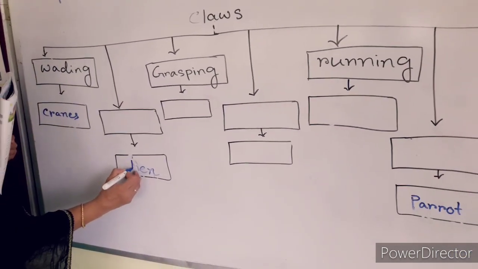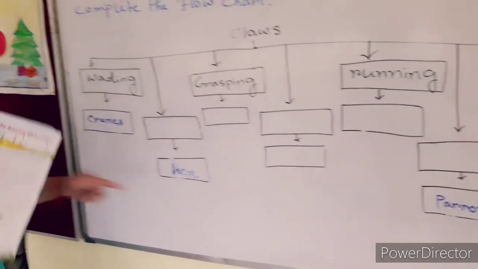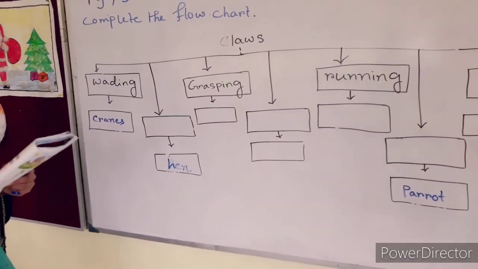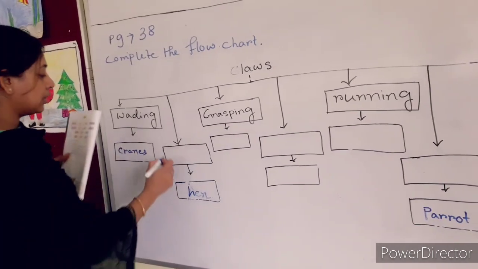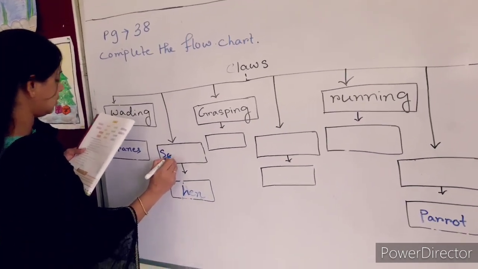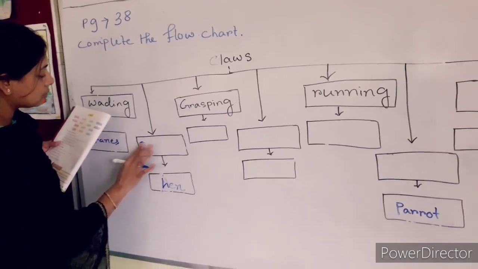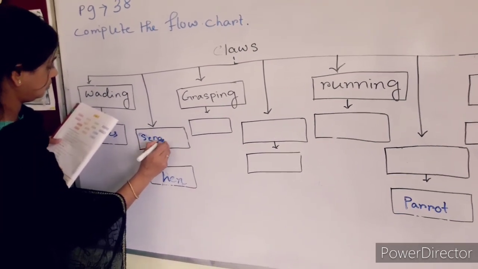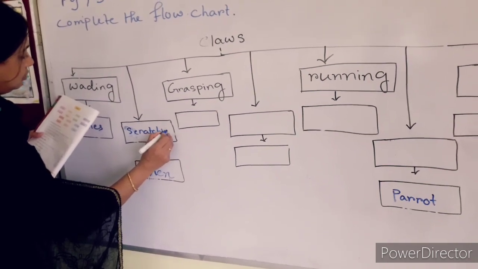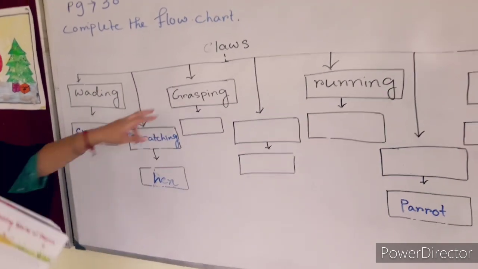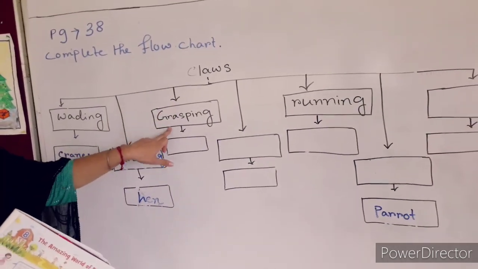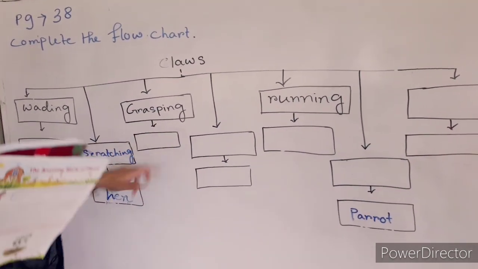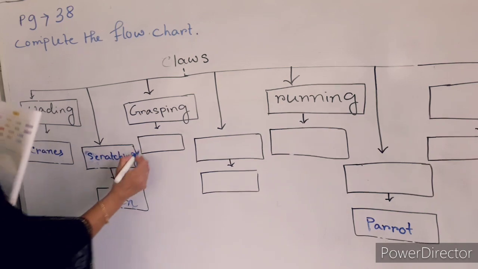Now, the example is already given here, so you have to write the name of the bird. Scratching bird. Scratching. Now third, here is written grasping. So the example of a grasping bird is the eagle.